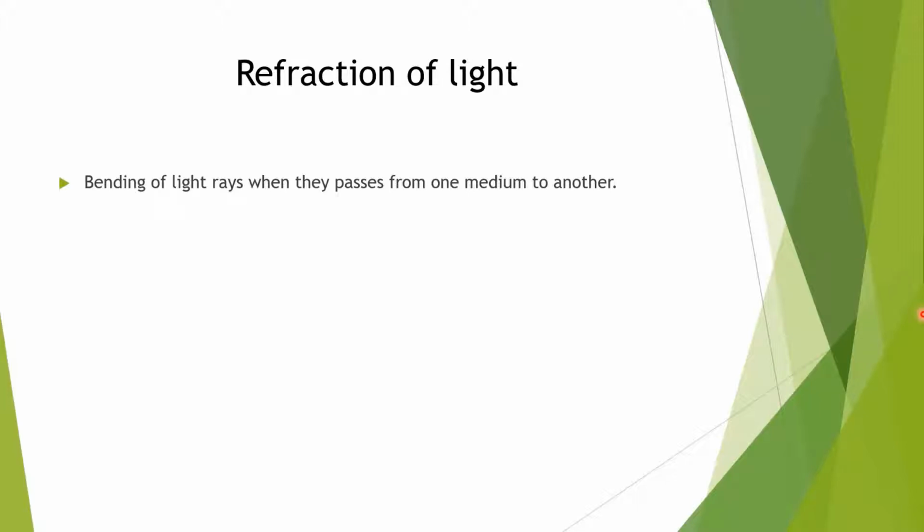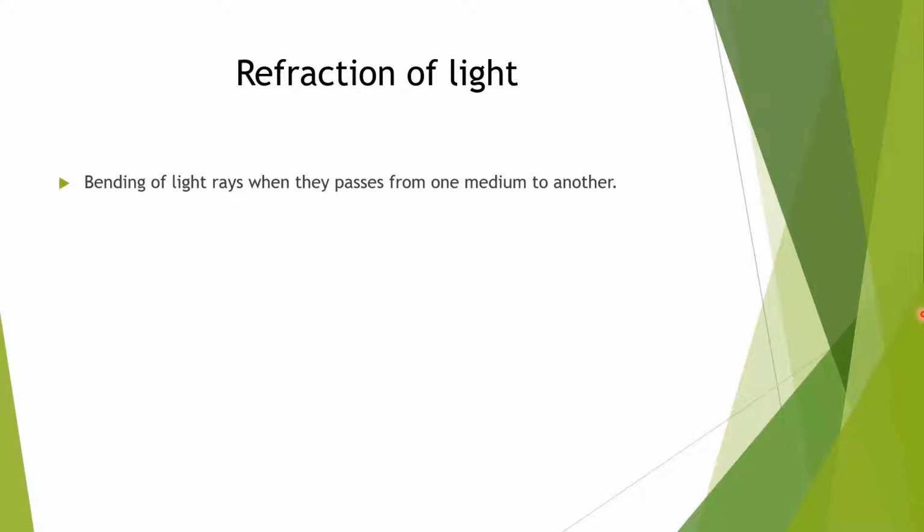Each transparent medium has a property that is called optical density. Optical density means whether it is denser or rarer. When atoms and particles are closer to each other, it is called a denser medium. And if particles are not closely bound, it is called a rarer medium.